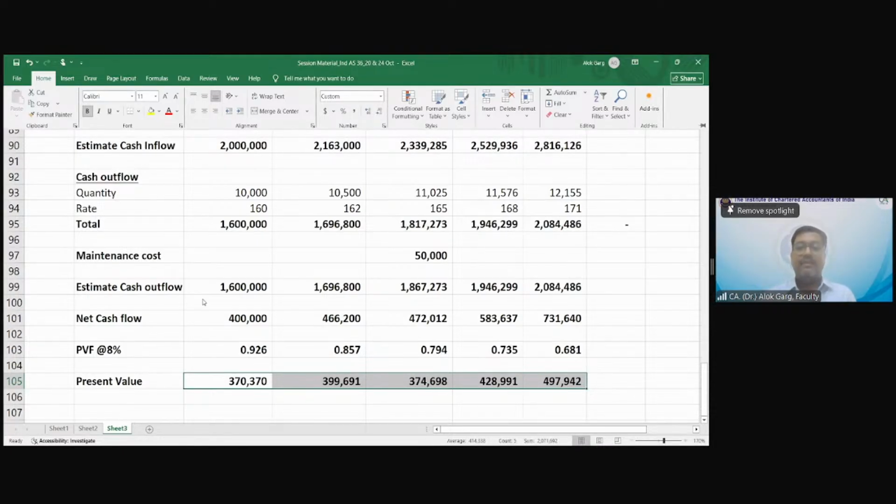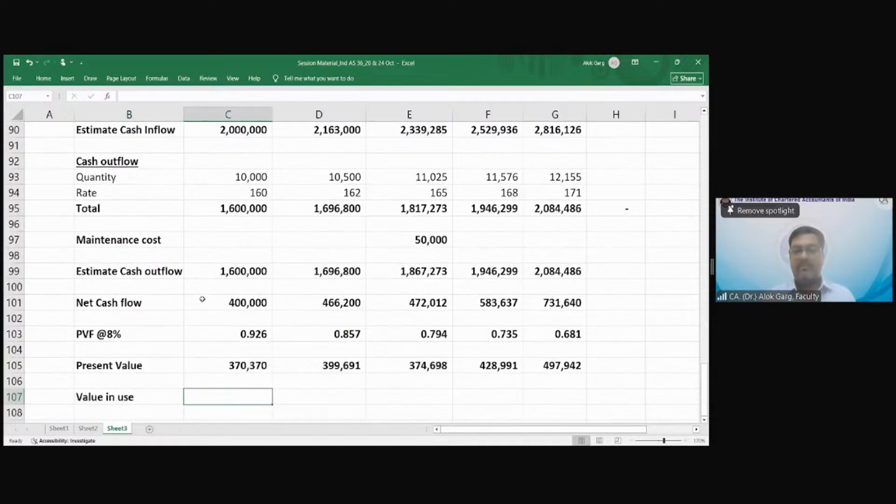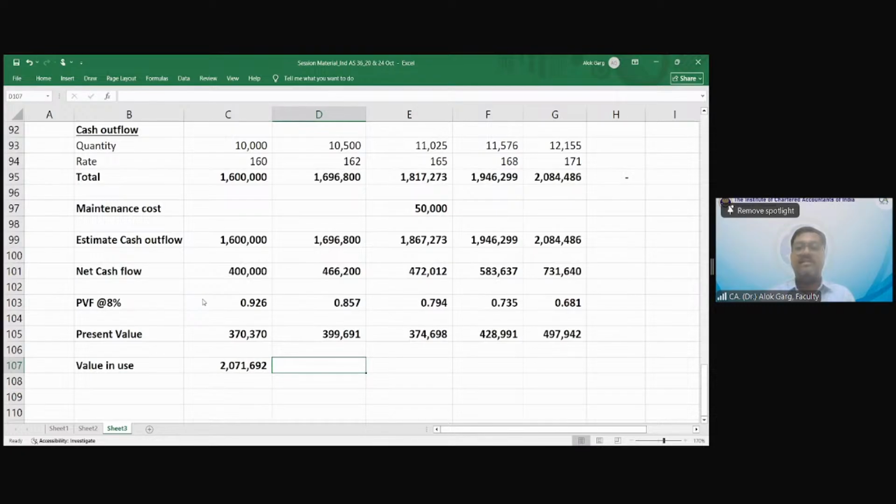So what is my value in use? My value in use is the present value of the future cash flows, which is 20,71,692. This is my value in use. This is the answer. I hope this is clear to everyone.